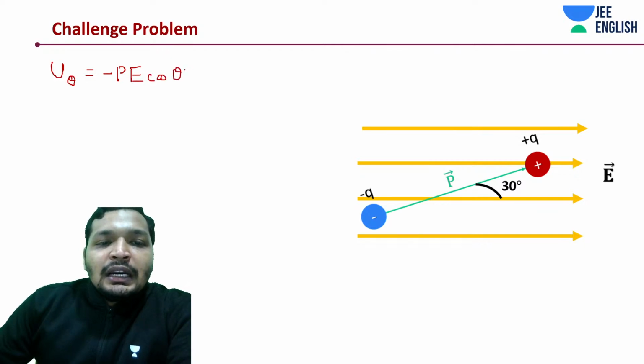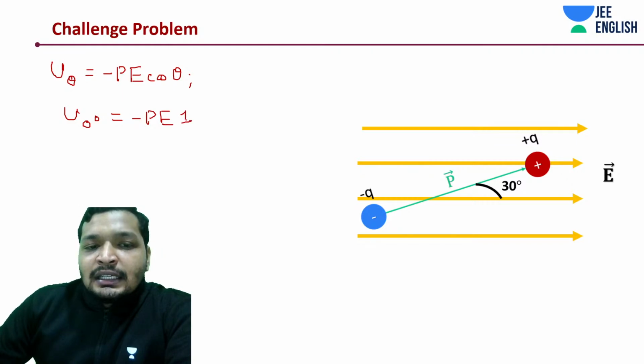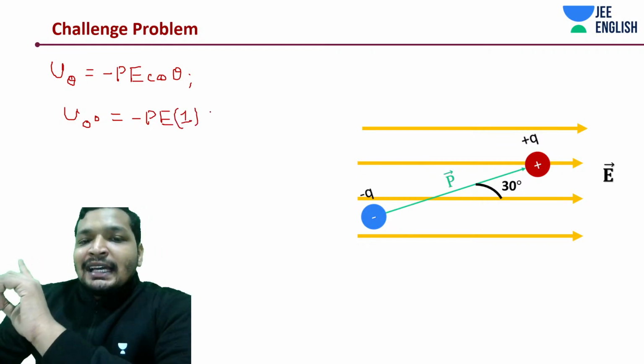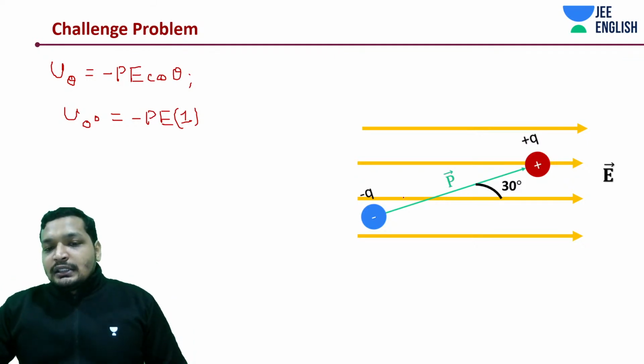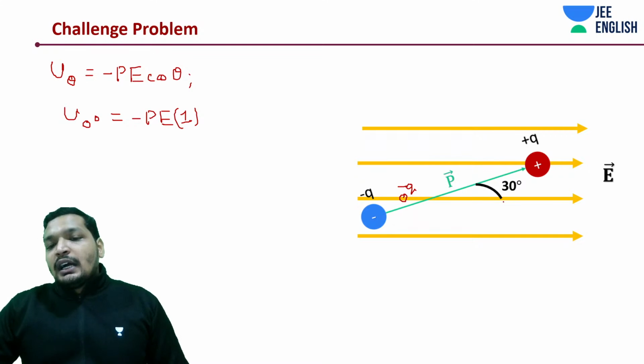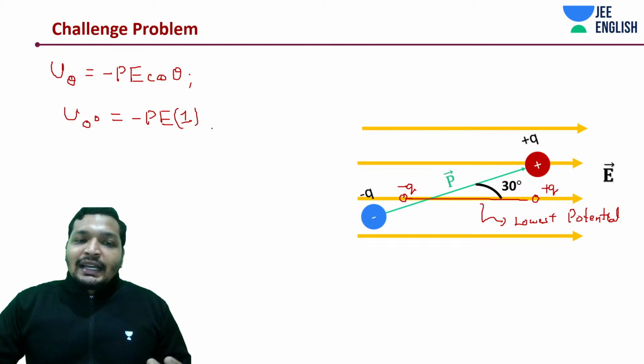What is your potential at 0 degrees? Minus PE cos of 0, which is minus PE. If your system was like this, at 0 degrees, your system is going to have the lowest potential. Is that true? It's correct.